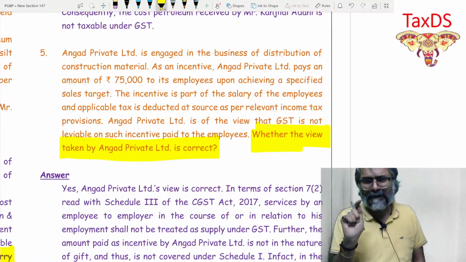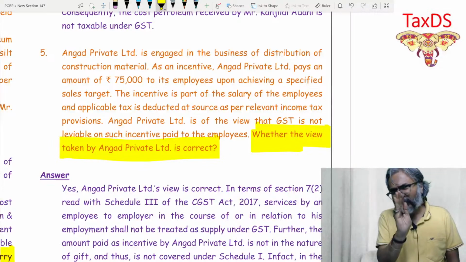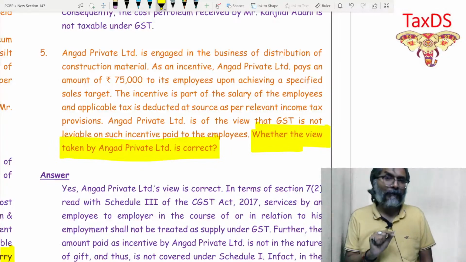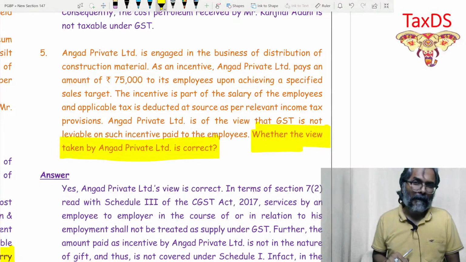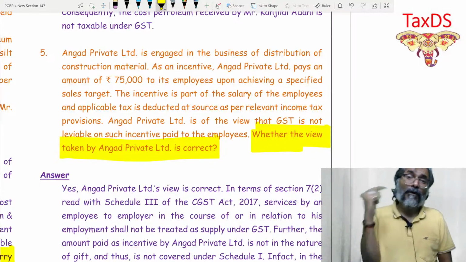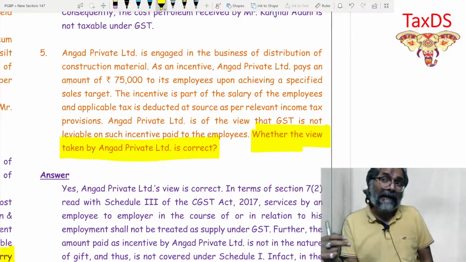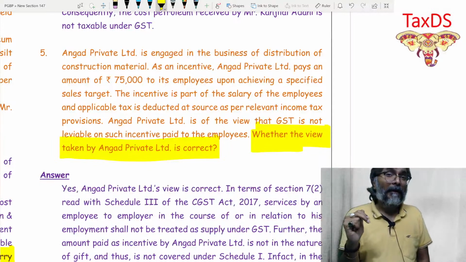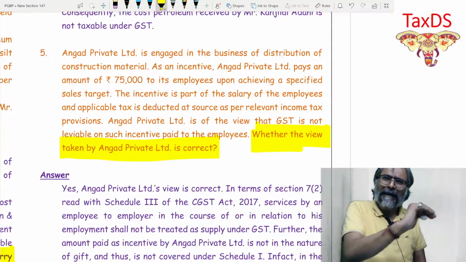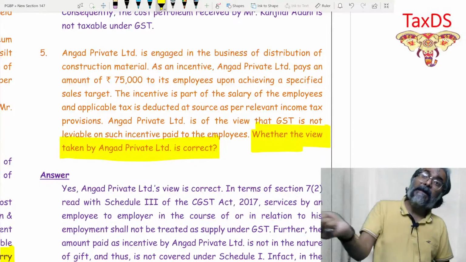Did you realize what I said right now? What kind of question should have the first line as the final answer? This type of question. Whether this is correct or incorrect, whether this is true or false, whether it is tenable in law or not. If this is the nature of the question, then your first line has to be directly bang on the target. Yes, it is correct. Yes, it is incorrect.